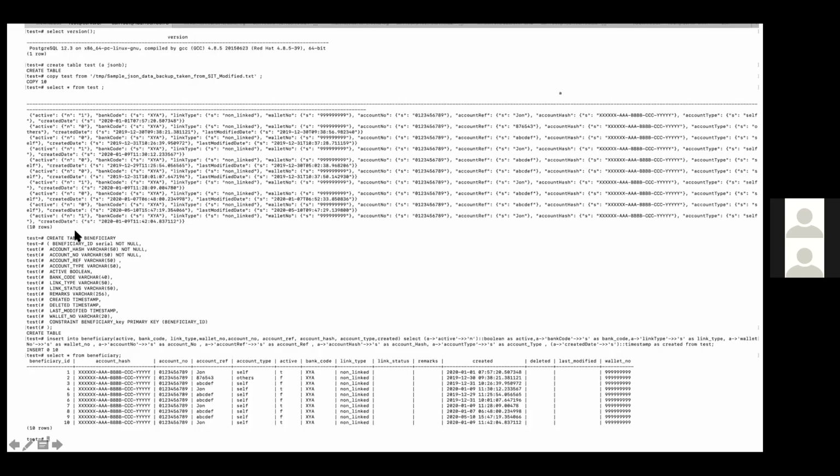I have also created a table beneficiary with the beneficiary ID column. When I use these functions like insert into beneficiary, I have copied the same JSON data into my table, and I have selected the beneficiary table. The same data which was in document format is showing in the tabular format.